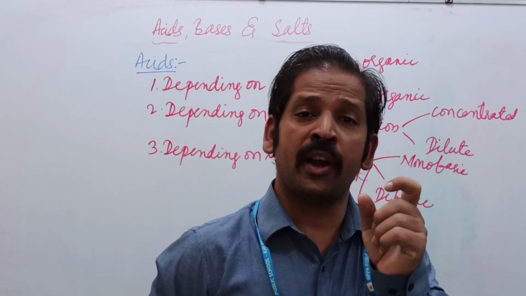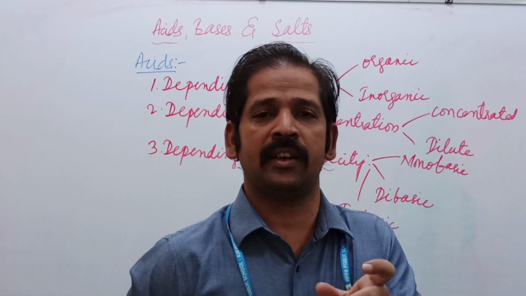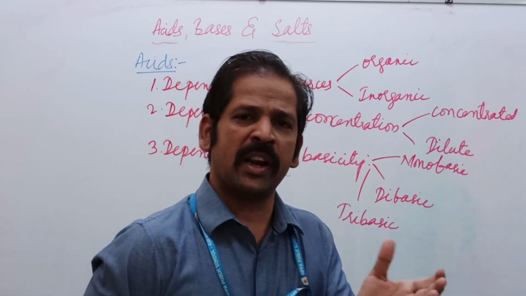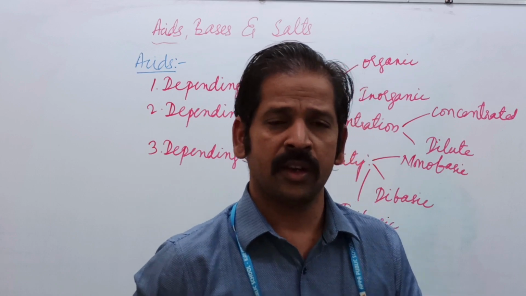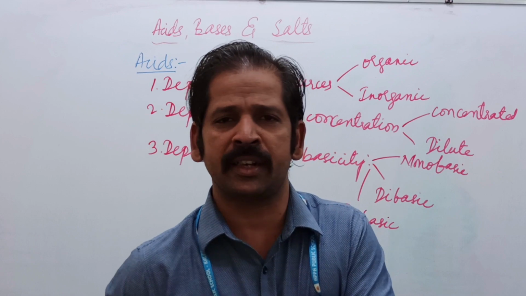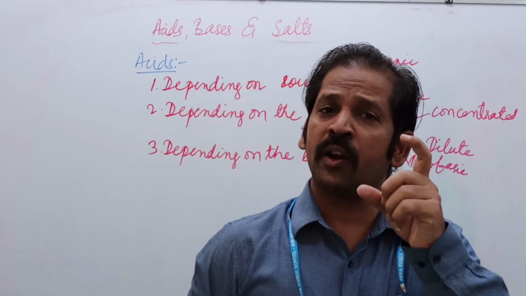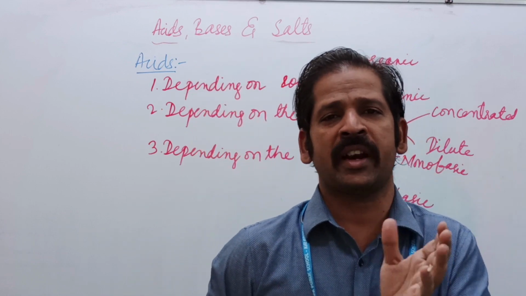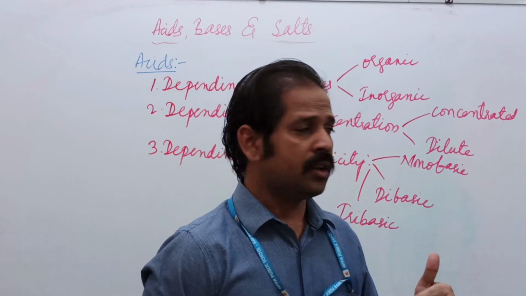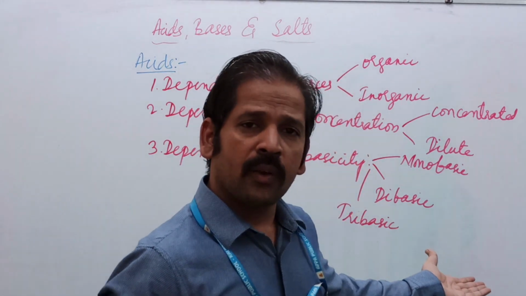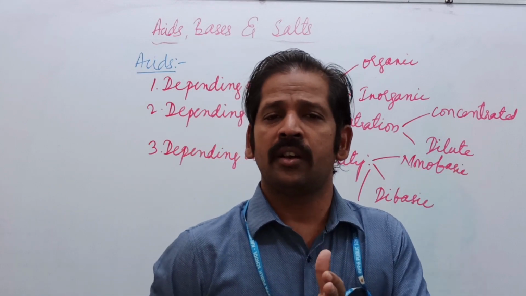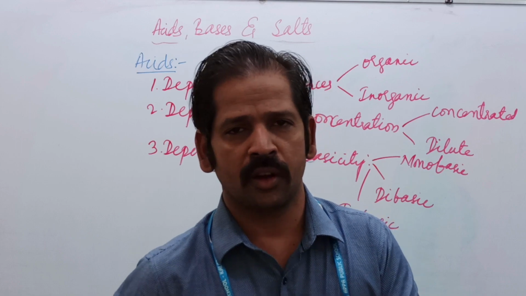Based on the number of hydrogens in the acid: hydrochloric acid, HCl, has one hydrogen, and we get one hydronium ion. The second one, dibasic acid H2SO4, sulfuric acid, where the number of hydrogens is 2 and we get 2 hydronium ions. The third one is tribasic acid, phosphoric acid H3PO4, where we get 3 hydronium ions.